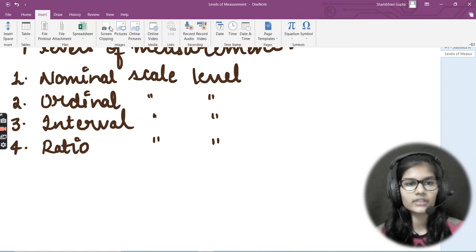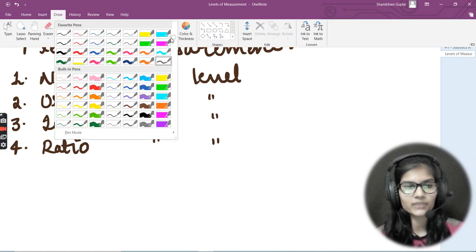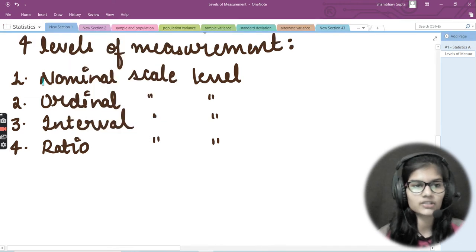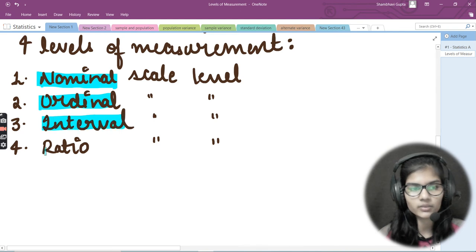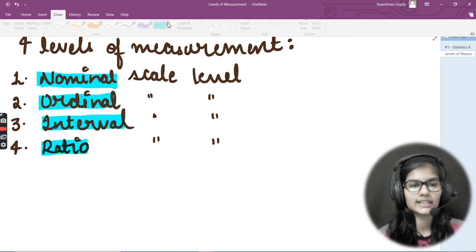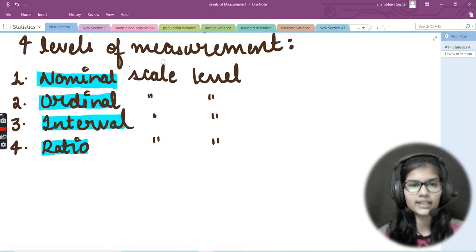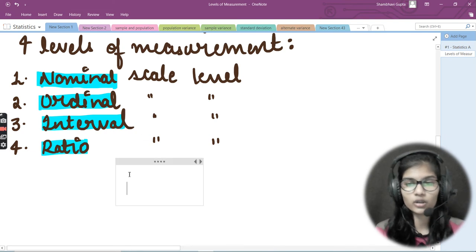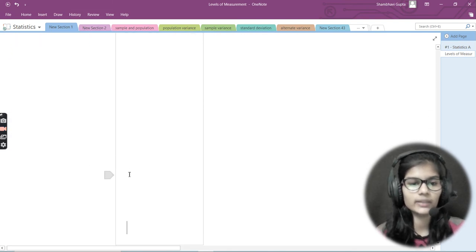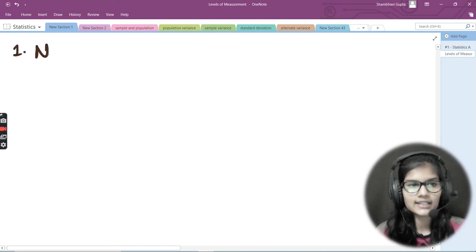So these are the 4 different types of levels of measurement which we have here. So the first one is nominal, then we have ordinal, the third one is interval, and the fourth one is ratio. Okay, now what I will do is describe each and every one of them in detail. Let's start with the very first one, and that is the nominal one.